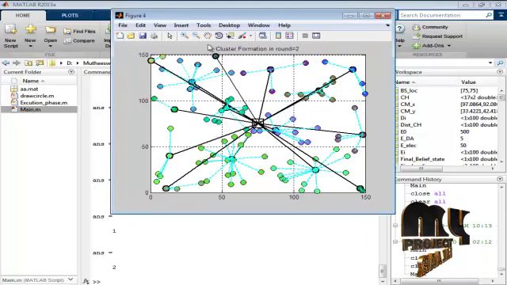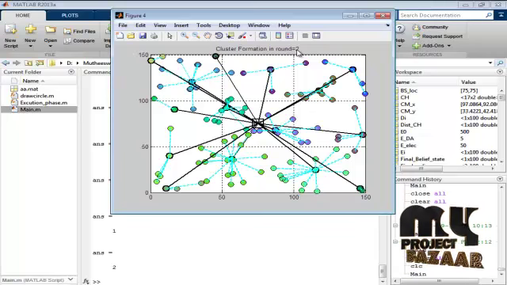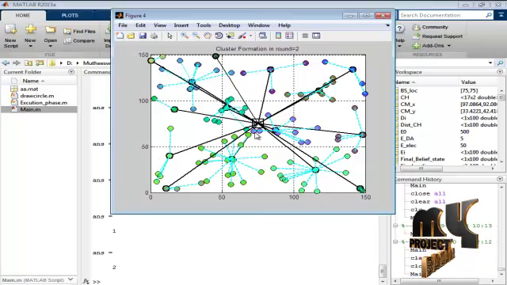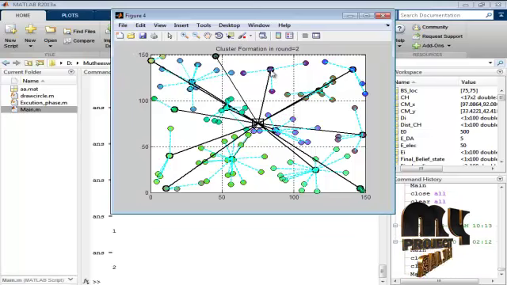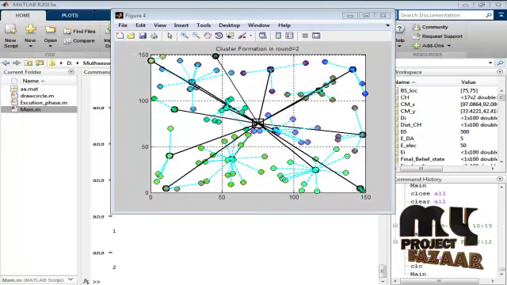And this is the cluster formation in round 2. Here also cluster members and cluster heads are displayed and the base station is displayed.